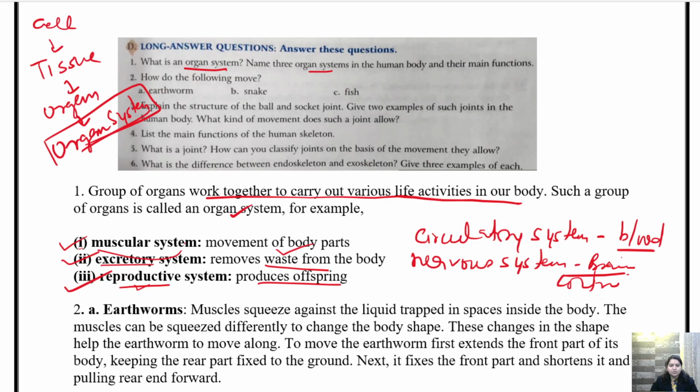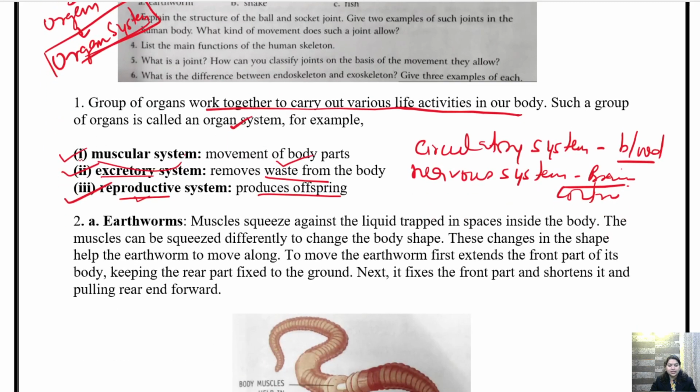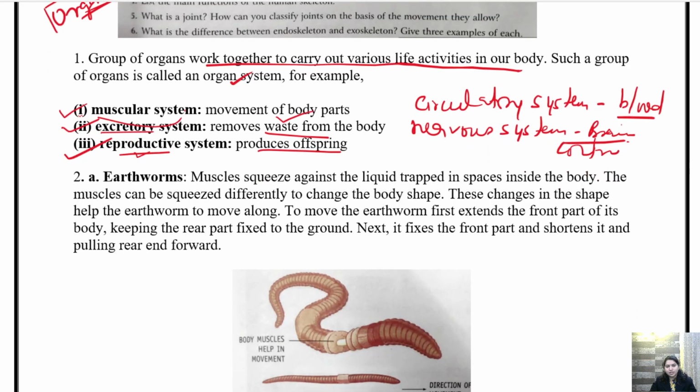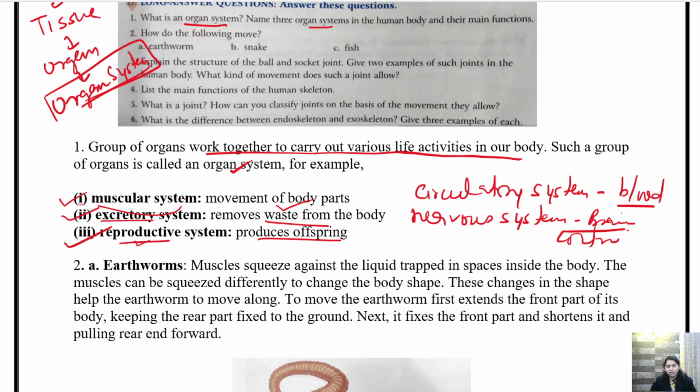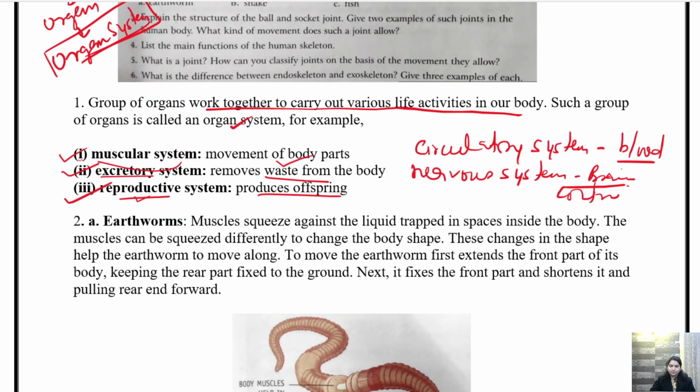Now, coming on to question number 2, that is, how do the following move? Earthworm, snake and fish. So what do we have to tell in this? We have to tell how an earthworm moves, how a snake moves and how a fish moves. And what is the difference between the three?